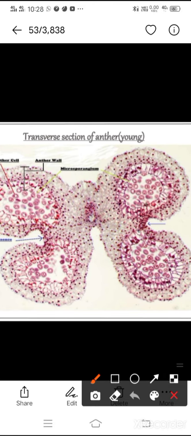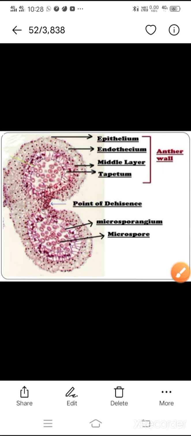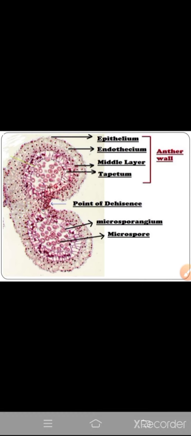These are the microsporangia. I will show it clearly in the other one. So each anther is divided into the anther wall. The anther wall consists of epithelium, endothecium, middle layers, and tapetum. The outermost layer is called epithelium, and it is of single layered elongated cells. Next to the epithelium is the endothecium. Endothecium consists of some fiber thickenings inside. These fiber thickenings are meant for the stability of the anther.